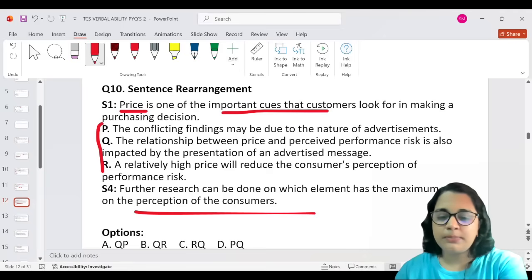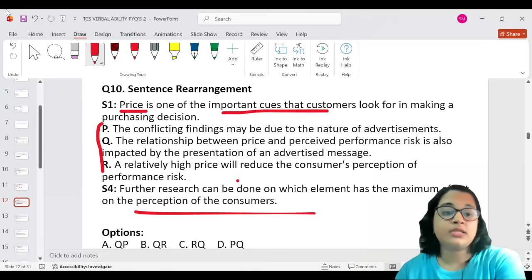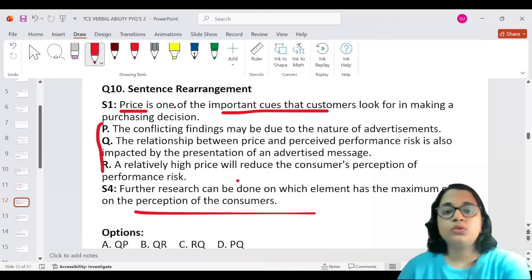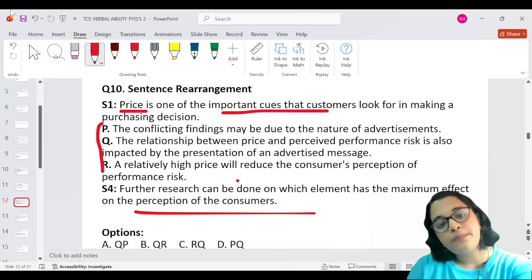And why is it important? We can ask that question to find out the next answer. Or try to find out the conflicting findings when it has something to do with money. Okay, it's usually like that. Price is one of the important cues that customers look for in making purchasing decisions. The relationship between price and perceived performance risk.